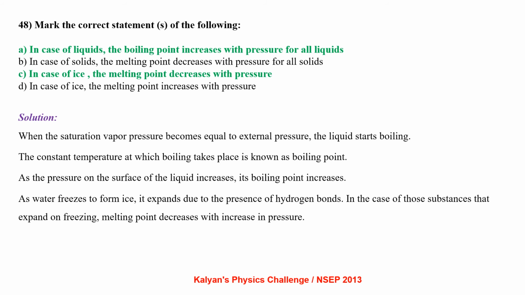When the saturation vapor pressure becomes equal to the external pressure, the liquid starts boiling. The constant temperature at which boiling takes place is known as boiling point. As the pressure on the surface of the liquid increases, its boiling point increases. As water freezes to form ice, it expands due to the presence of hydrogen bonds. In the case of those substances that expand on freezing, melting point decreases with increase in pressure. So options A and C are correct.